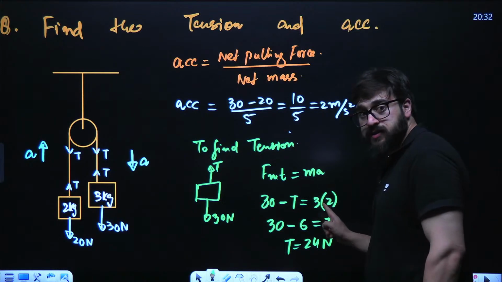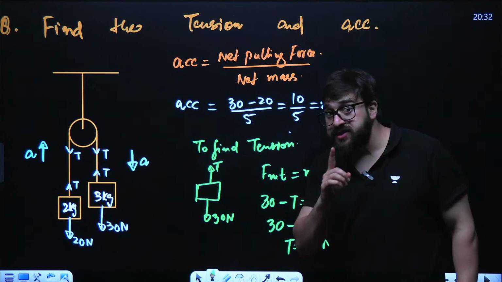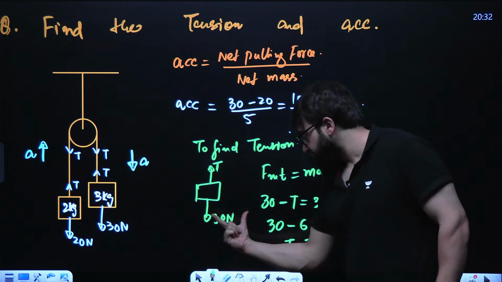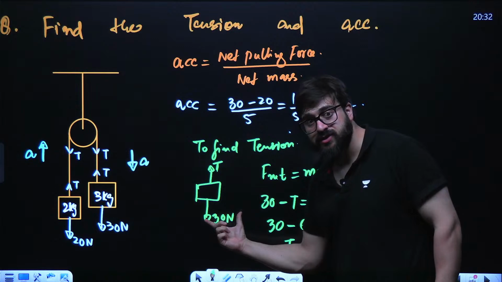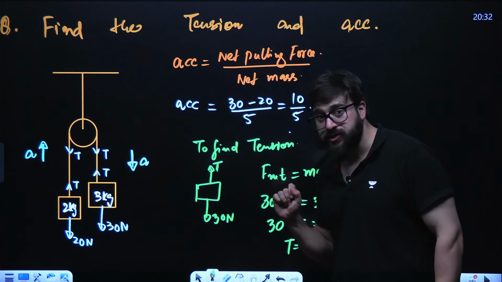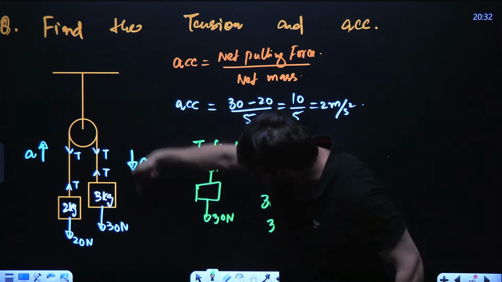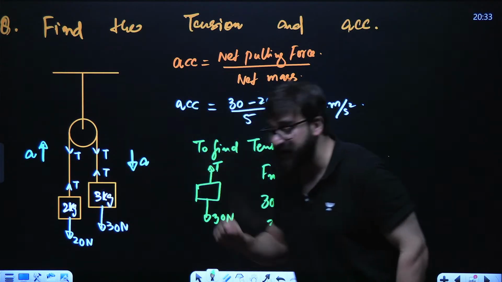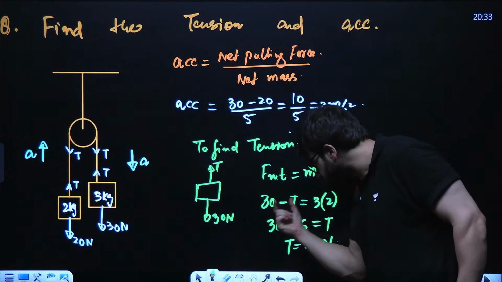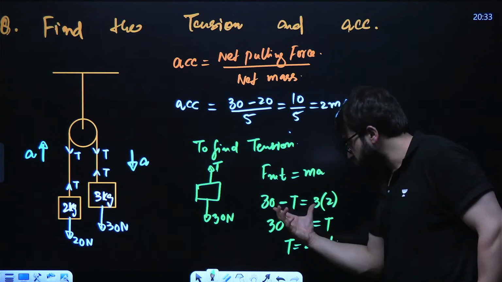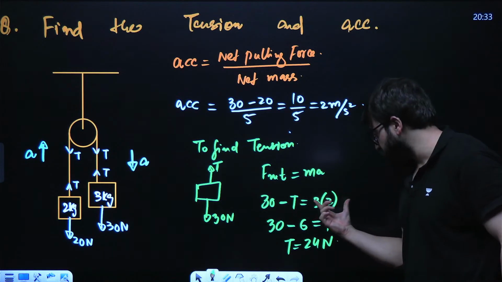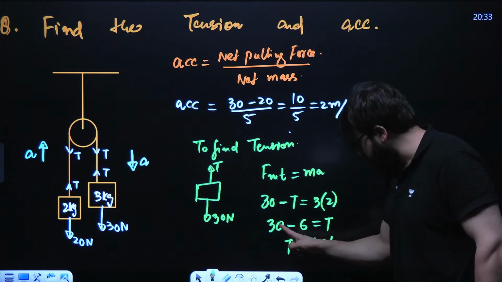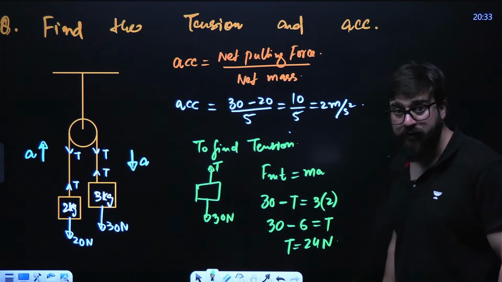Three into 2 is 6. We say always net force is equal to mass into acceleration. This is in the downward direction, it is 30. In the upward direction, it is T. So if the block is going down, we say 30 will be greater than T. So bigger force minus smaller force, that is what we call net, is equal to mass into acceleration. Now 3 into 2 is 6. Take it over there. 30 minus 6 is equal to T. T will come out to be 24 Newton.